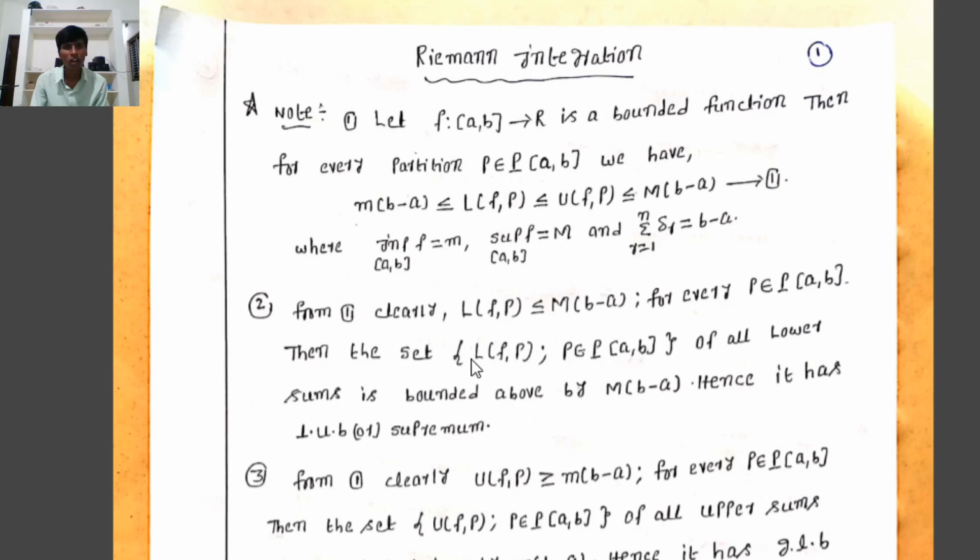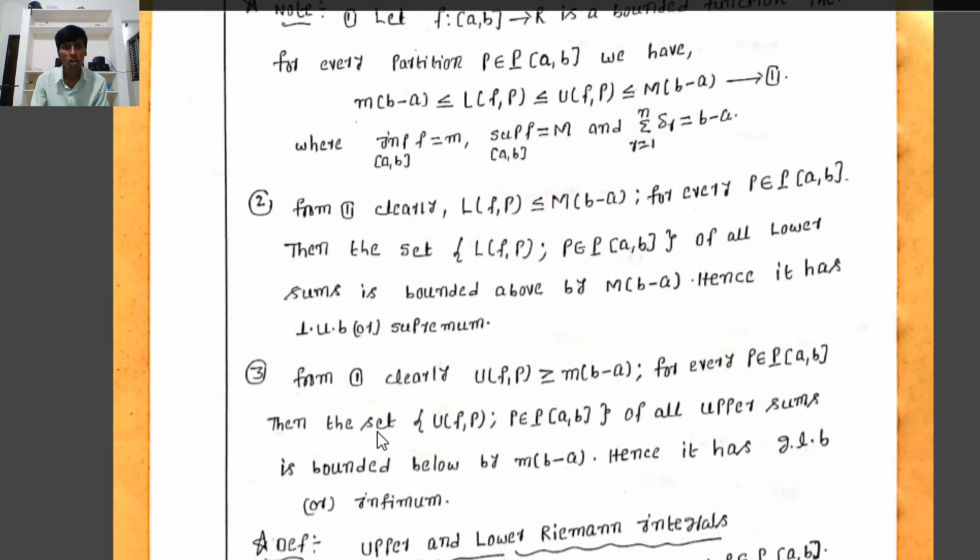Then the set of all lower sums, the set of L(f,P) such that P belongs to the set of partitions, is bounded above by capital M times (b minus a). Hence it has a least upper bound or supremum.